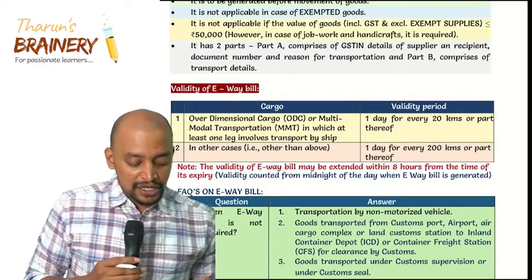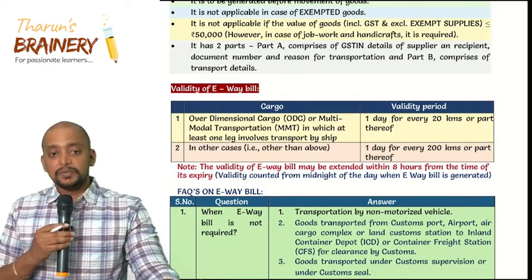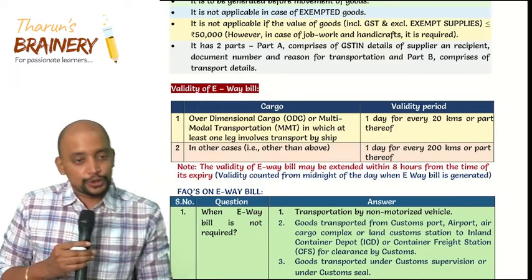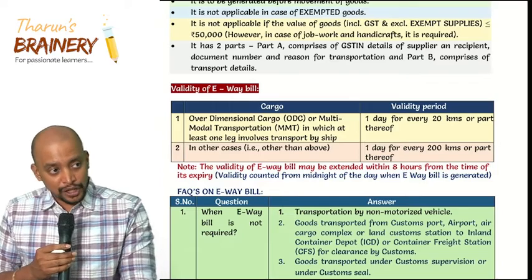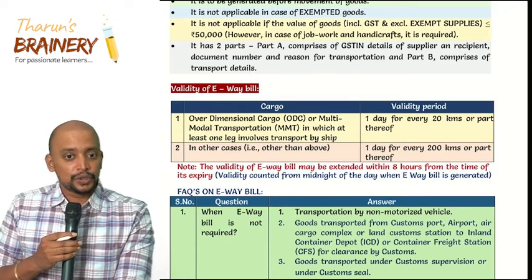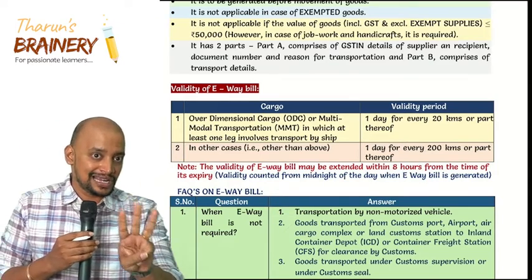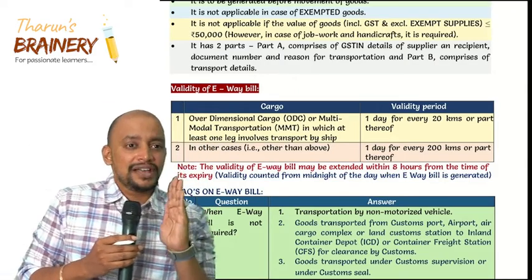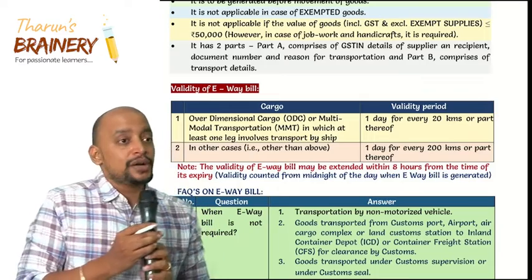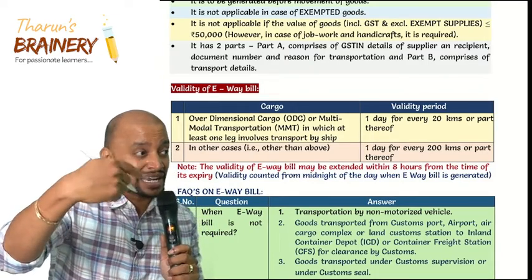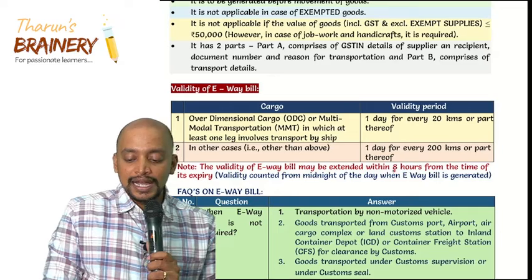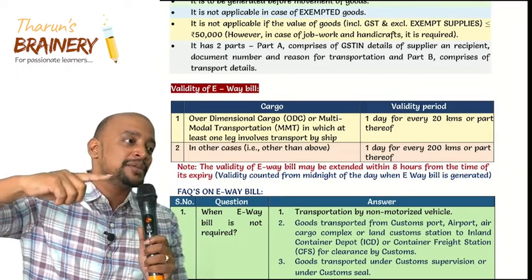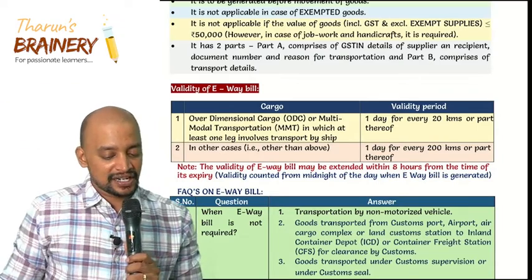So which means today morning, if an e-way bill is generated, the 3 days will be counted from today night to tomorrow night, day after tomorrow night, and thereafter day tomorrow night. So 3 days means always the validity will expire by when? 12. Always the validity will expire by 12. And what is the time limit within which the validity can be extended? Within 8 hours from the time of its expiry, means by 8 a.m. of the next day we need to extend the validity.